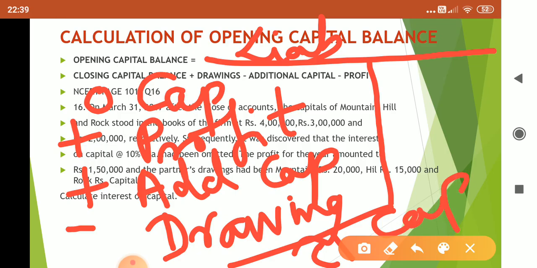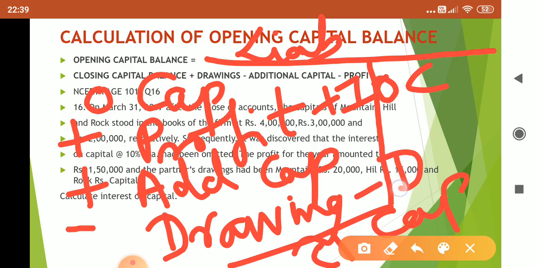Okay. So, okay, there are two more points which I forgot. Interest on capital. We add interest on capital also, isn't it? I'm adding it here. Plus interest on capital, and we subtract interest on drawings also. Interest on drawings. So if all this information is given and if we have to find opening capital, then what we have to do?